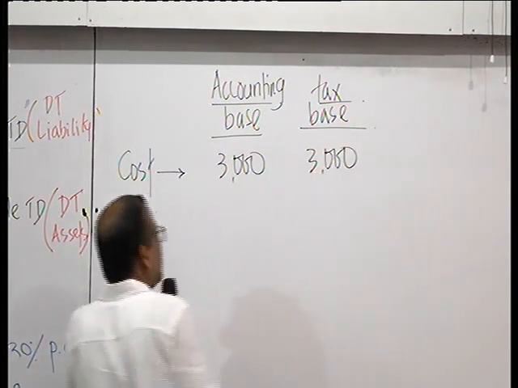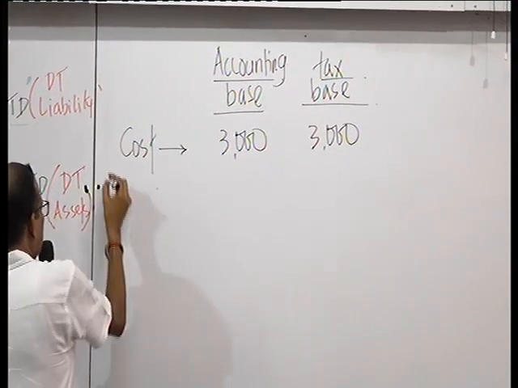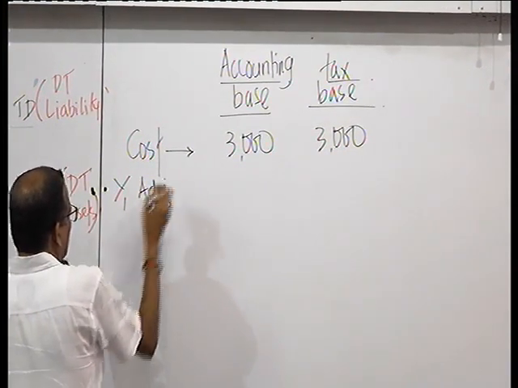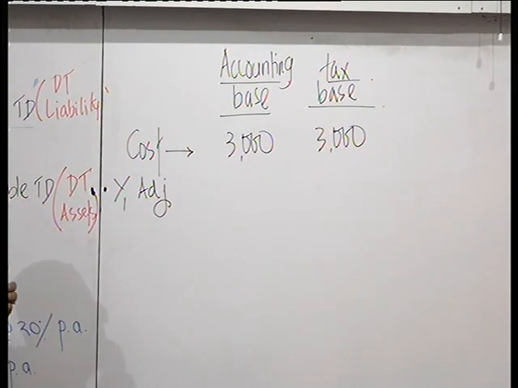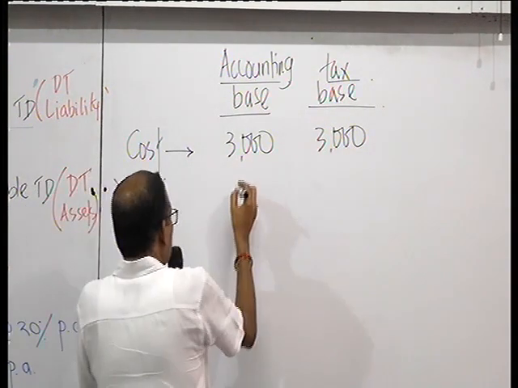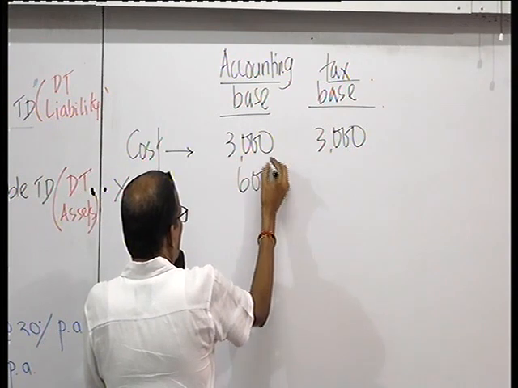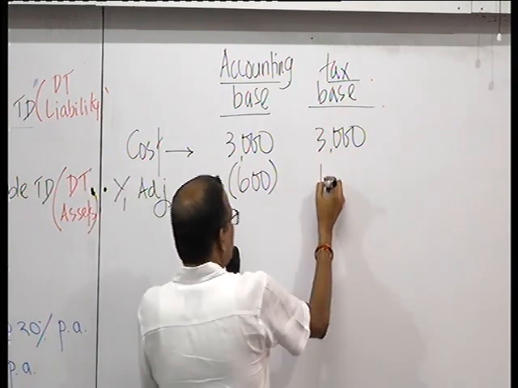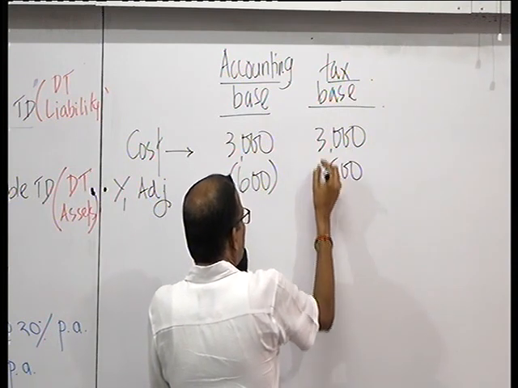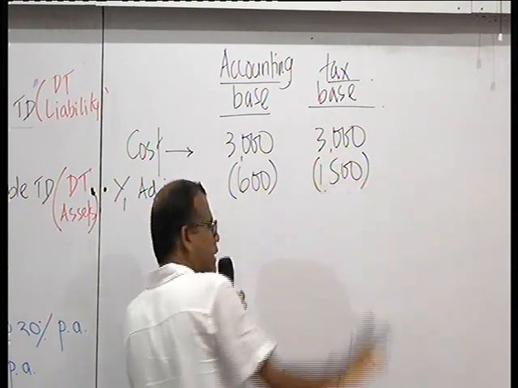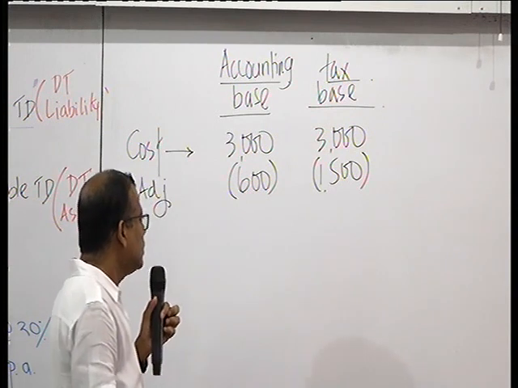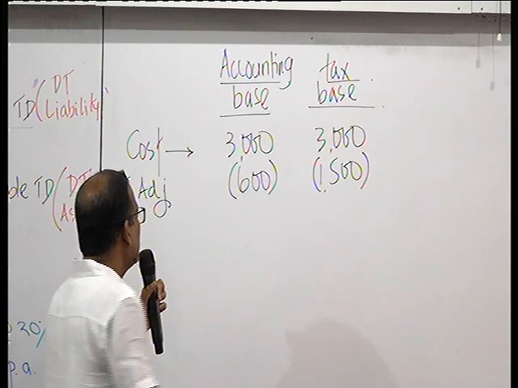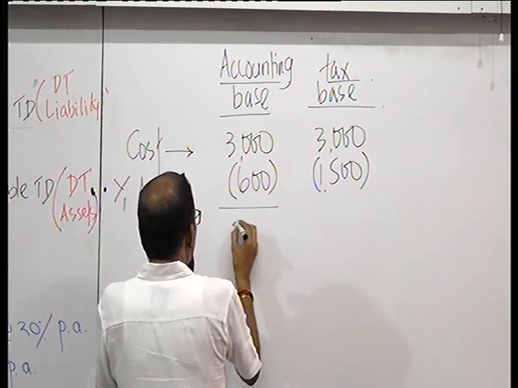Year 1, adjustment, accounting depreciation is 20% per annum, which is 600. But capital allowance is granted for 1,500. That's why I told you, you have more advantage in the first year. So this is 2,400.